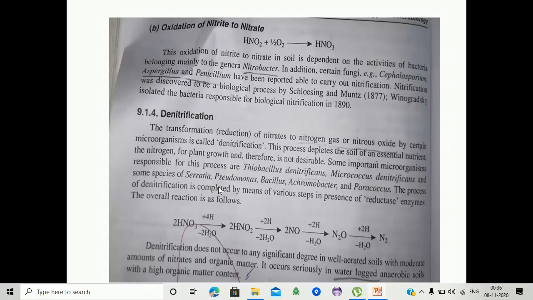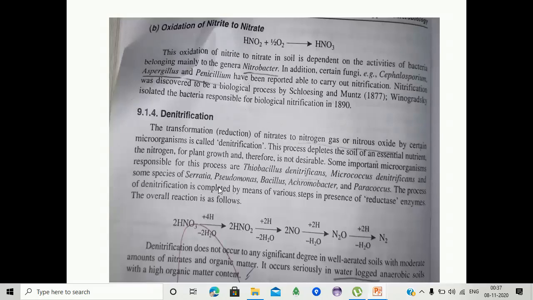The second process is oxidation of nitrite to nitrate. Here, nitrite is formed first, and this nitrite in the presence of oxygen is converted into nitrate.